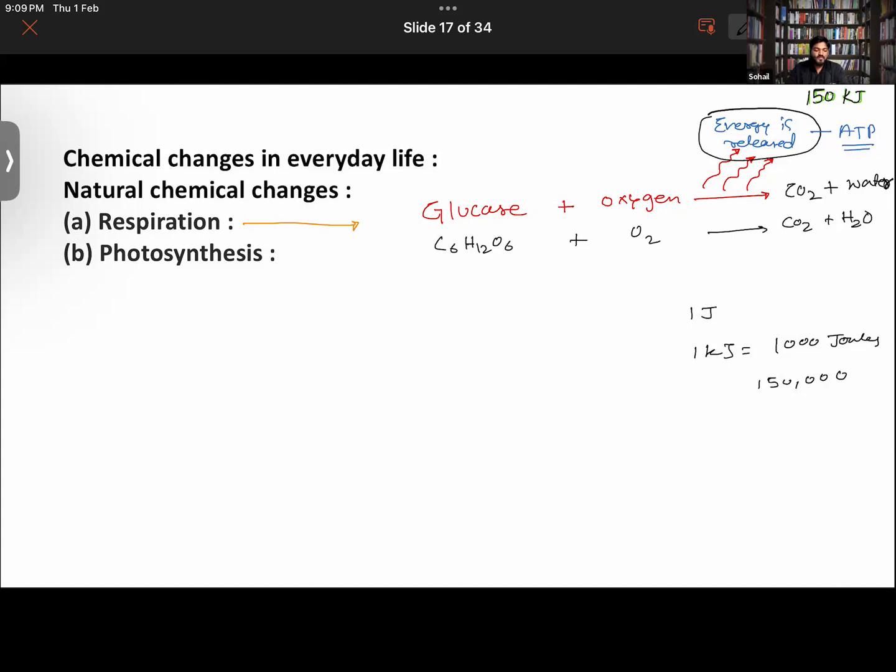Fermentation was developed by whom? It was Louis Pasteur. And Louis Pasteur is the same person who developed the process of pasteurization also. Have you guys read about pasteurization yet or not?